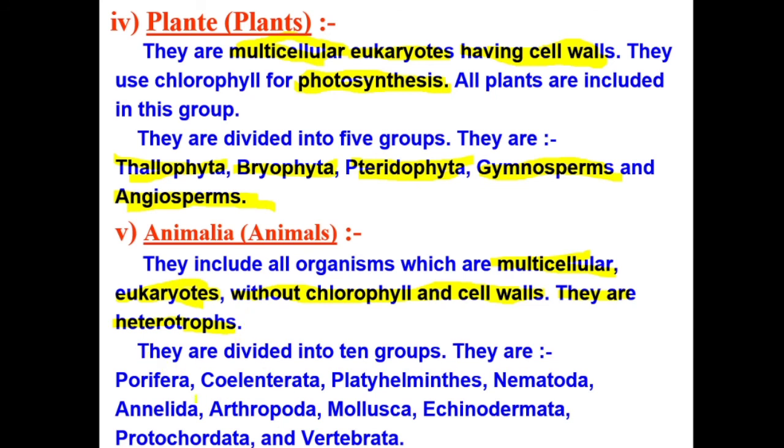Kingdom Animalia is also further divided into 10 groups: Porifera, Coelenterata, Platyhelminthes, Nematoda, Annelida, Arthropoda, Mollusca, Echinodermata, Protochordata, and Vertebrata. We also have to remember these names. How are we going to remember? I have given you one trick to remember the hierarchy. I will give you another trick to remember these 10 names.